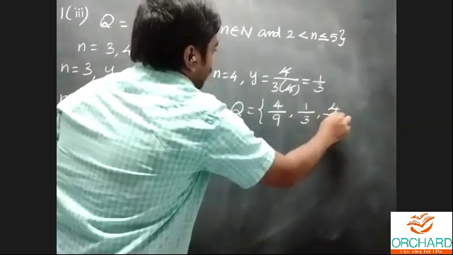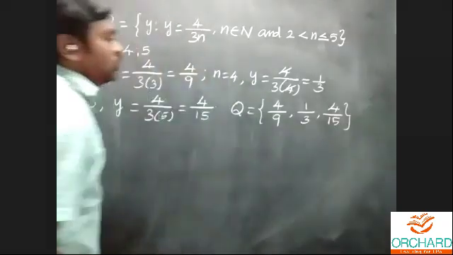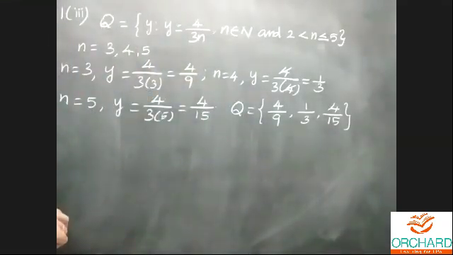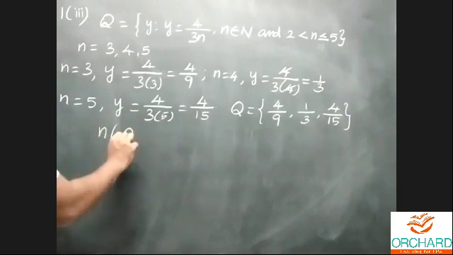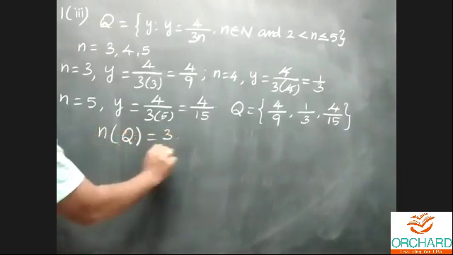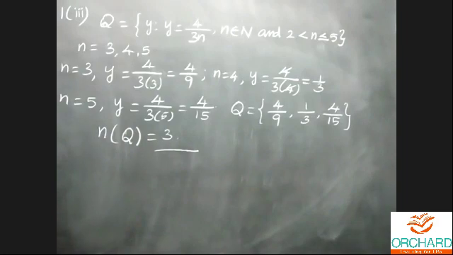How many elements are in set Q? There are 3 elements in set Q. Therefore, the cardinal number of the set Q, n of Q, is equal to 3. That's the answer for the third subdivision. Next, fourth subdivision.